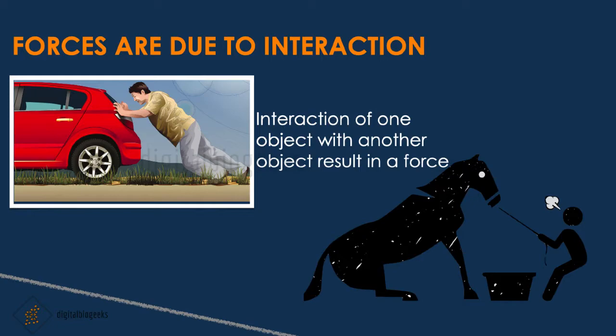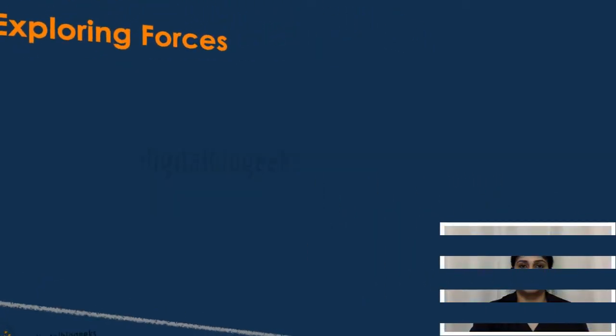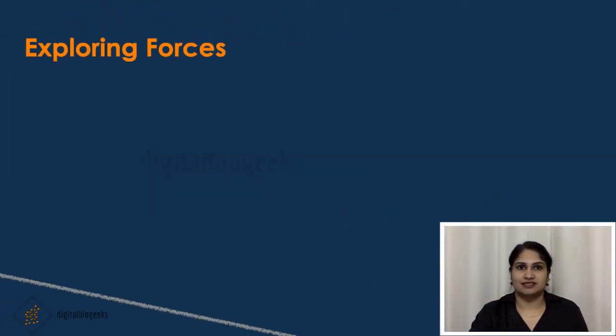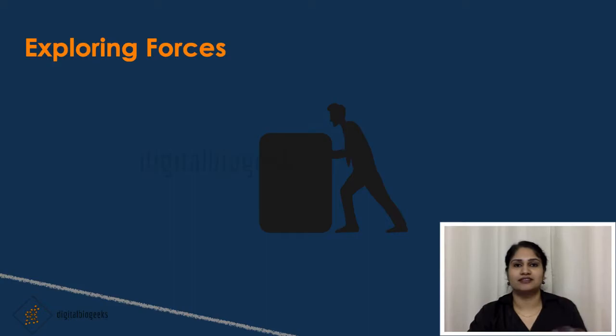Take another example, that a man is trying to pull a running horse. Here both the horse and the man are pulling and the force comes into action due to the interaction between the horse and the man. Now, exploring forces. Imagine that you are trying to push a heavy cart. Alone you might find it difficult, so you take the help of your friend.